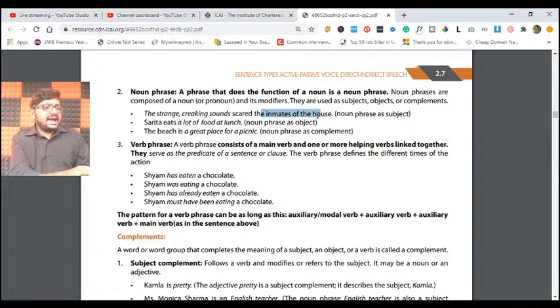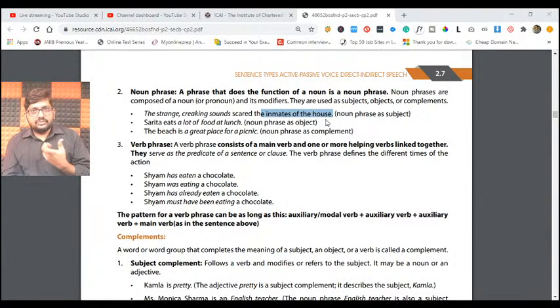Inmates of the house. Here is our noun of the subject. Who is the subject? Inmates. So that inmates is our noun, or pronoun, whatever the case. Inmates of the house is this one. And if you observe, the creaking sounds actually scared them. Scaring something is a verb, followed by the inmates of the house.